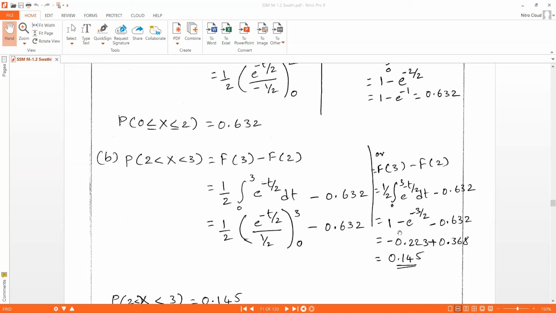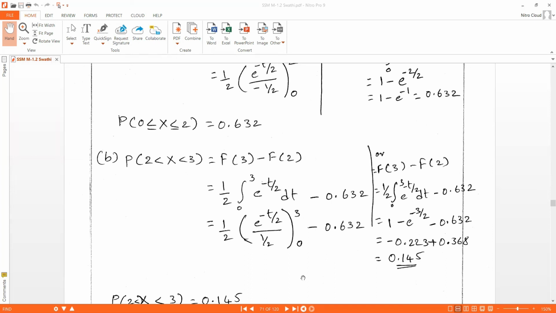So here it is 1 minus e power minus 3 by 2, minus f of 2, and the f of 2 value is 0.632. If you solve this, we will get minus 0.223 plus 0.368.